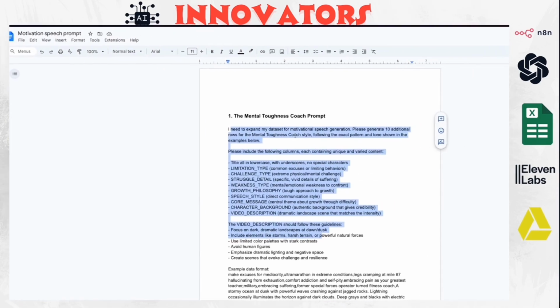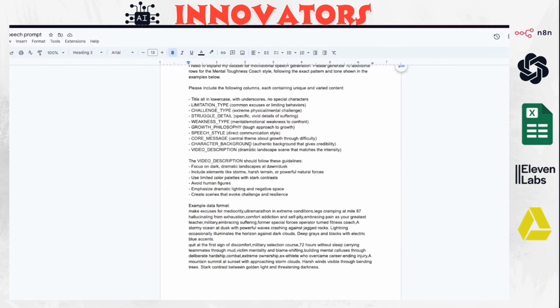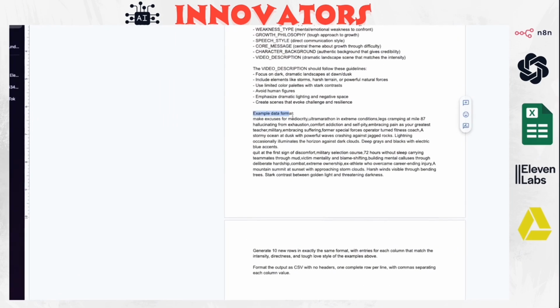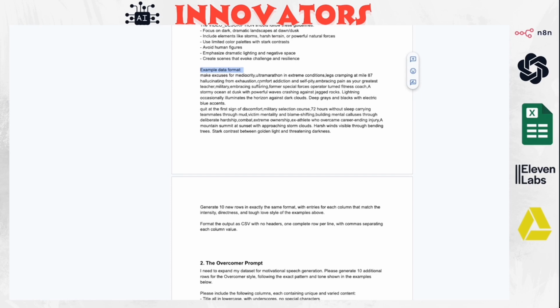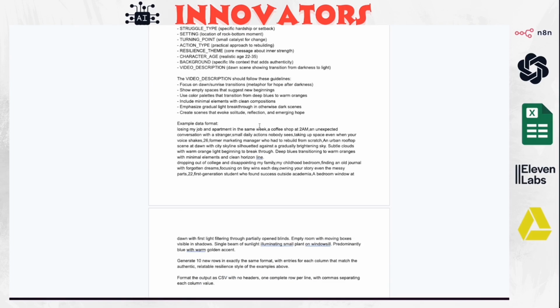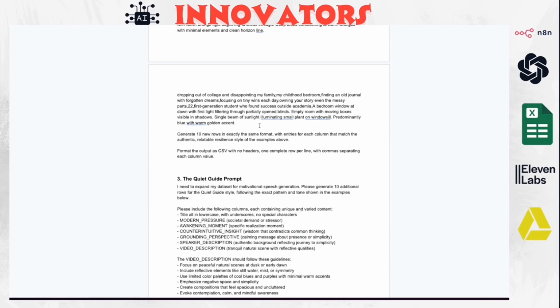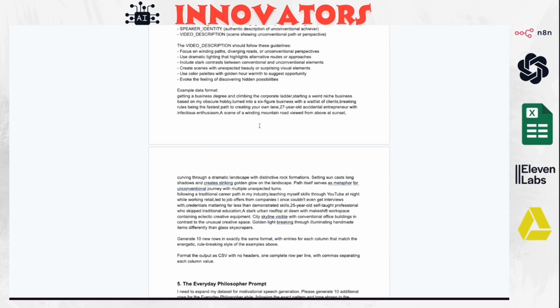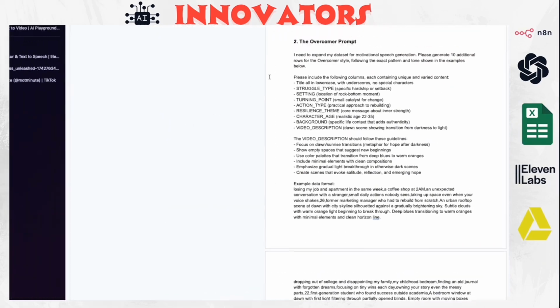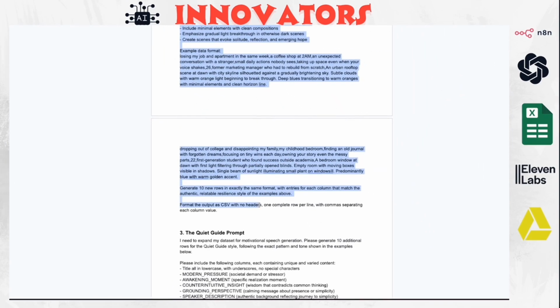In this prompt for these characters, I have the prompt that's going to generate the data, and I have an example, so it's going to generate the raw data that you just copy and paste into the Google Sheet. And as you see, this will be for every single character. And I think I saw this is duplicated here, so I'm just going to delete it.